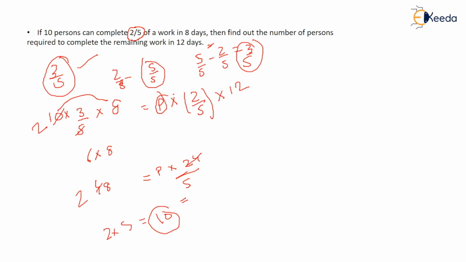We know 2/5 of the work is already done and 12 days were given. After solving this, you will find that the number of people required to complete this work is 10. This is how you need to solve this type of question.